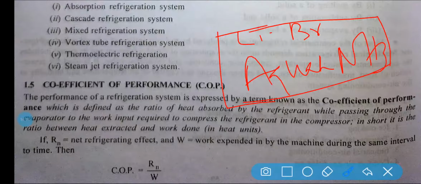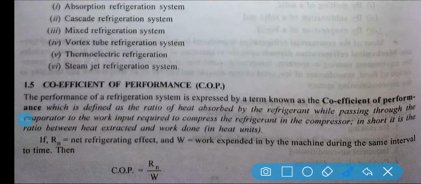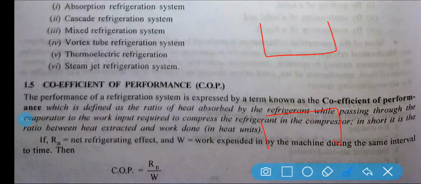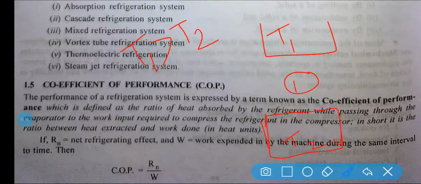Next, let us discuss the coefficient of performance. Last class we also discussed, if there are thermal energy reservoirs T1 and T2, where T1 is greater than T2, and we need to maintain the T2 temperature constant, so we are using a refrigeration system.